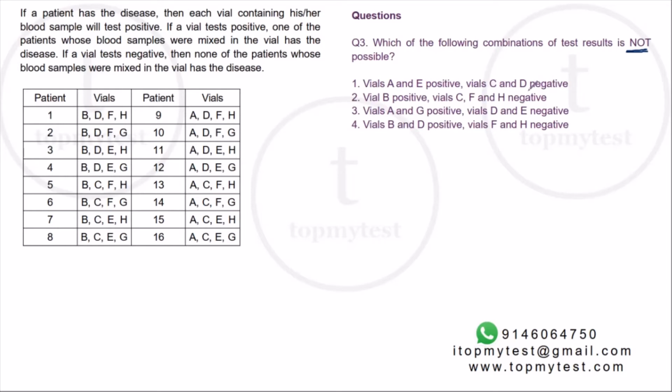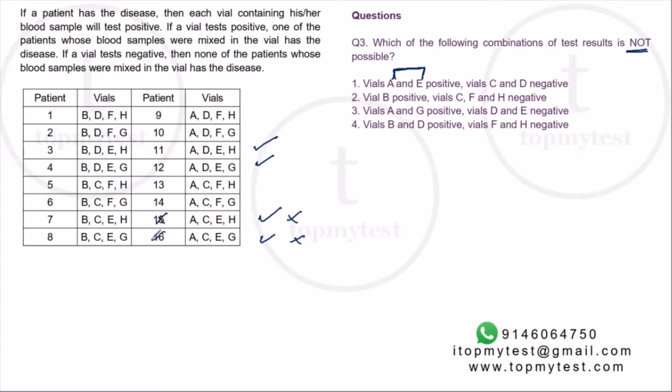Now, because C and D are negative, the patient cannot be in C and D. And since both A and E are positive, it should be the intersection of A and E. So intersection of A and E would be 11, 12, 15, 16. Right? And C and D are negative. So let's take out C and D from this.